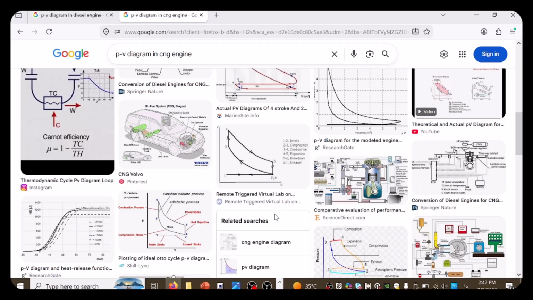Today we are diving into GT-POWER to look at how engine cycles change when we switch fuels and add forced induction. Specifically, we'll compare the PV diagram of a diesel engine and a CNG spark ignition engine, both in naturally aspirated and turbocharged configurations. So first, let's look at the thermodynamic difference between diesel and CNG.